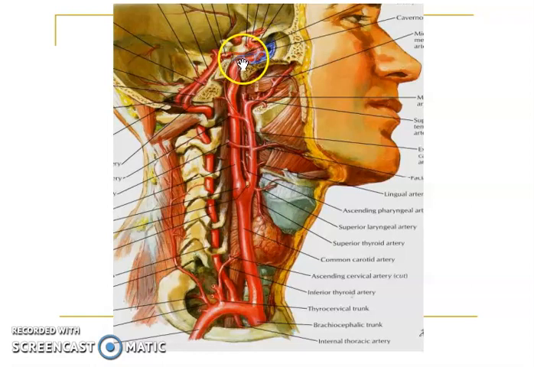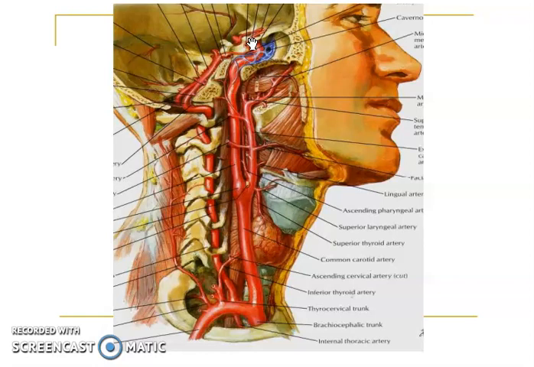From there, it first runs forwards along the floor of the cavernous sinus. So this blue structure is the cavernous sinus, and the artery runs along the floor and medial wall of the cavernous sinus. Then it turns upwards on the medial side of the anterior clinoid process. At this point, the artery pierces the dural roof of the cavernous sinus and also the arachnoid mater to enter the subarachnoid space.